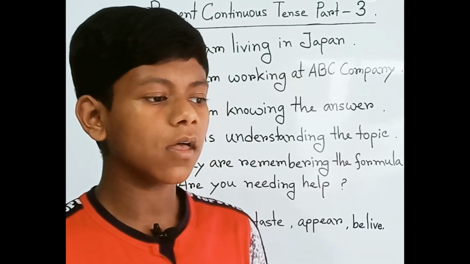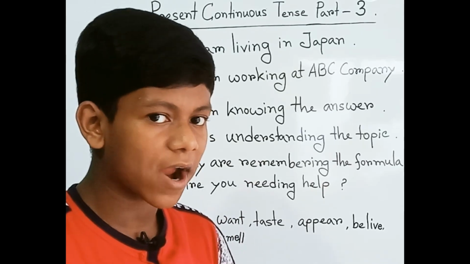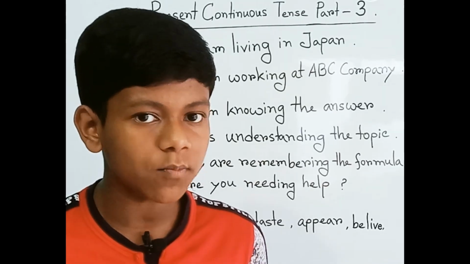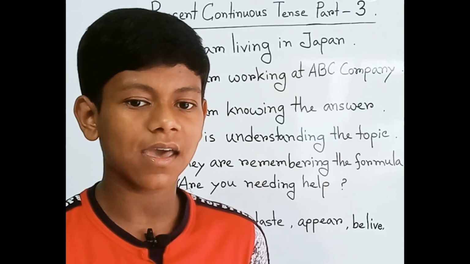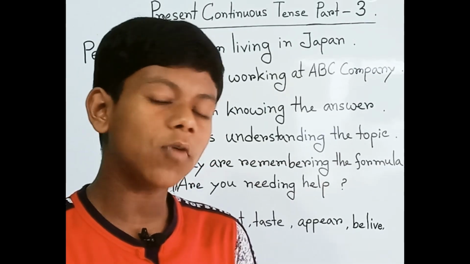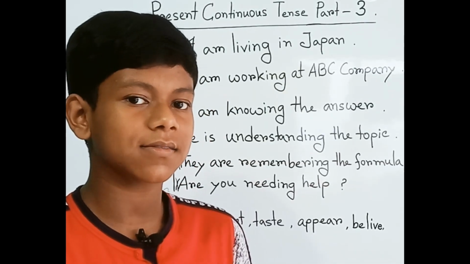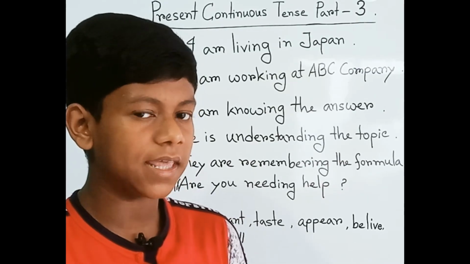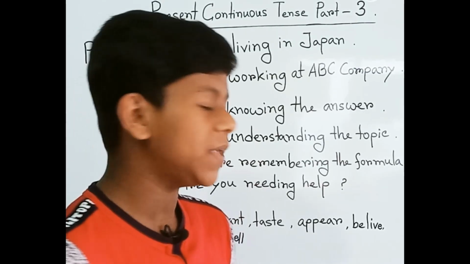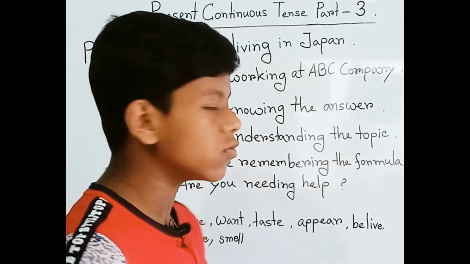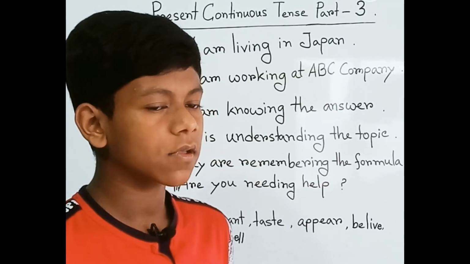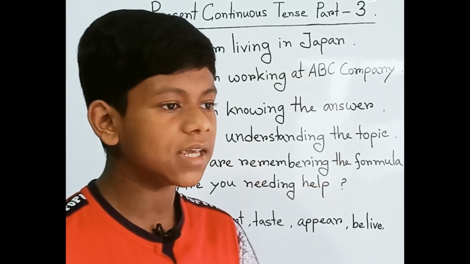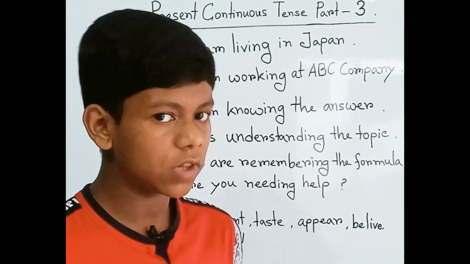For example, you are watching a movie somewhere and suddenly you say, I am liking this show. It will be wrong because it indicates your feelings, emotions, or opinion. If you say want, it is a huge mistake. If you say I am wanting this paper, it will be wrong.